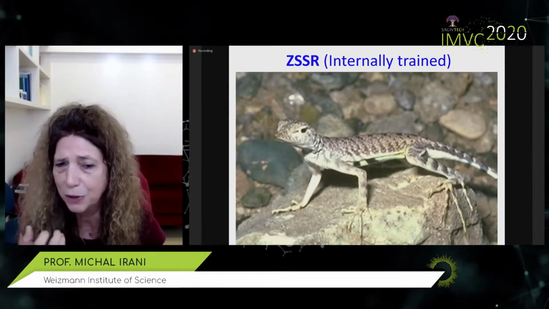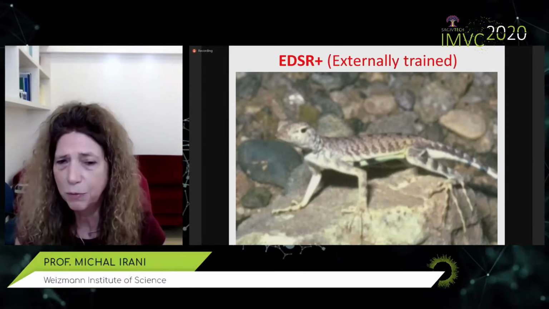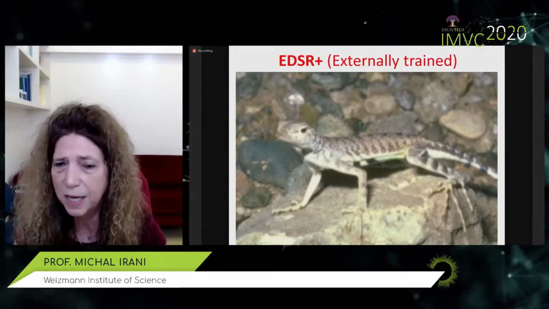This is internal, external. And you can see that we can recover the fine details that external training was not able to do. And the reason zero-shot super resolution internal learning is able to do this is because it's adapted to the image-specific degradation, the image-specific downscaling, and the image-specific recurrence of patches.